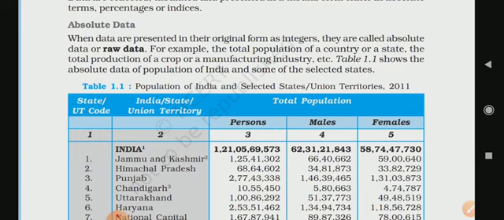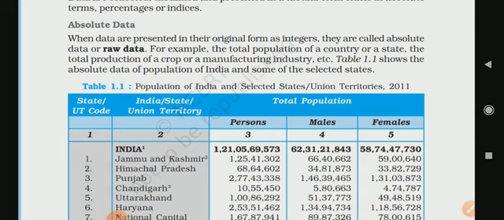Absolute data are also called raw data, meaning they are presented in their original form of integers. For example, total population of a country or any state, total production of crops in an agriculture farm, manufacturing industries. How much production is going to be done in manufacturing industries.